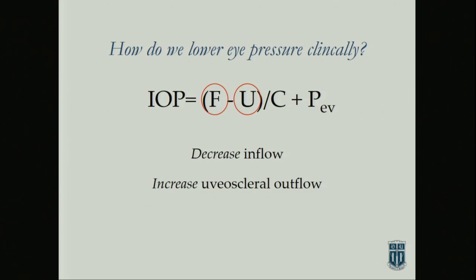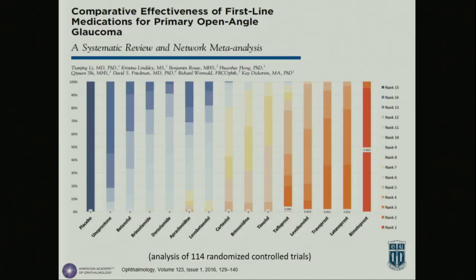We can increase uveoscleral outflow. We got a very good drug to do that. And we've got some ways, mostly surgical now, to increase outflow. But we've got a couple drugs in development that I will describe at the end of the talk that are targeting conventional outflow.